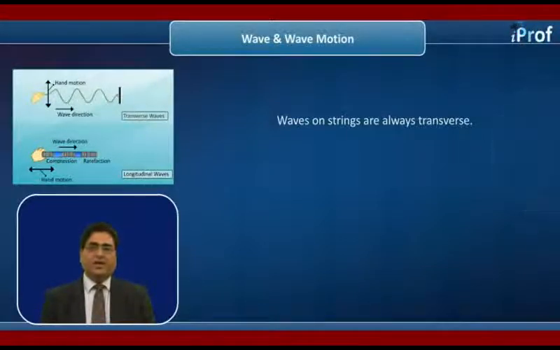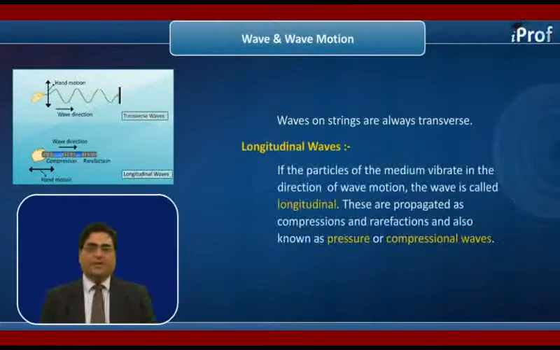Now let's see longitudinal waves. If the particles of the medium vibrate in the direction of wave motion, the wave is called longitudinal wave. These are propagated as compressions and rarefactions and also known as pressure or compressional waves.